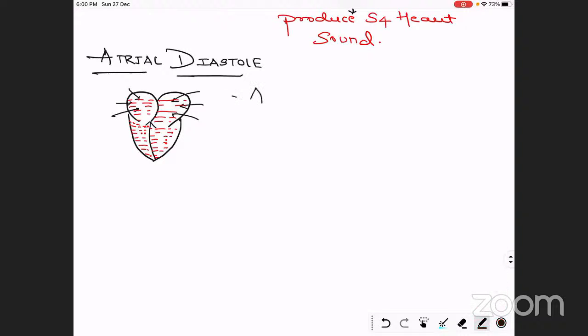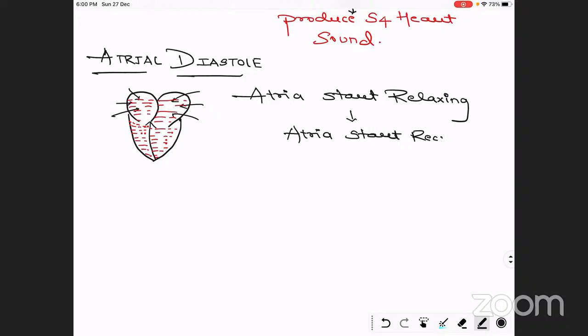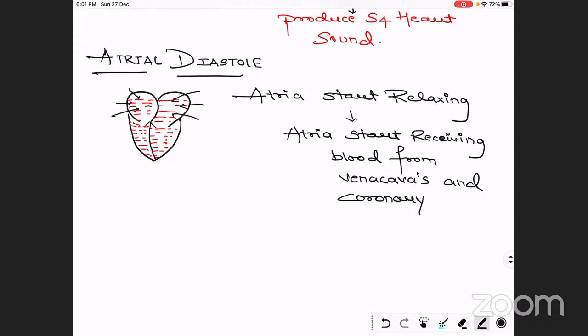So what is happening here? You're going to write that the atria start relaxing, and due to that the atria start receiving blood from the vena cavas and coronary sinus.